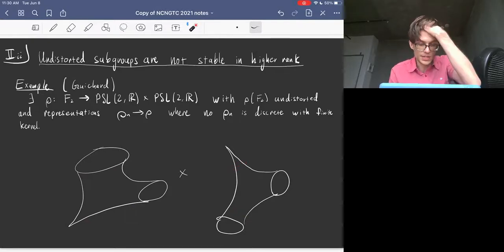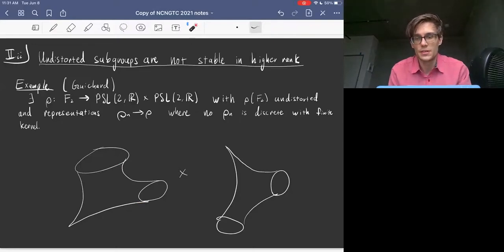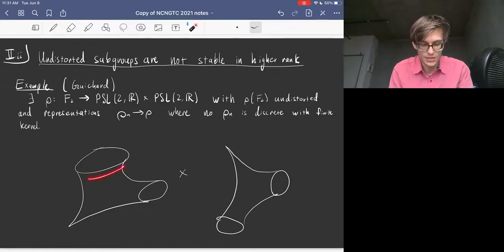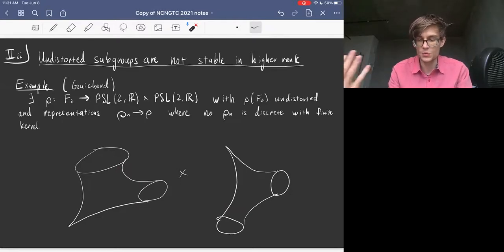So you can see that this representation is undistorted, and basically the gist of that argument is that every long word spends enough time in either, let's say, this cuff or this cuff, so that in at least one of these representations, that cuff is getting mapped to a loxodromic, and then in that representation, the distance that you move a base point picks up the length of the word.